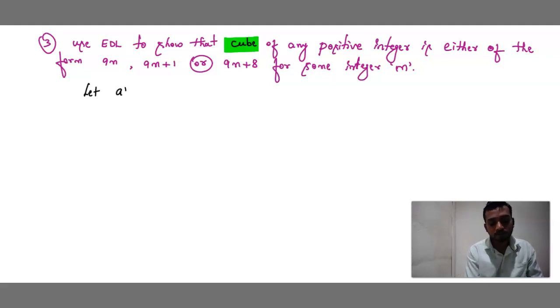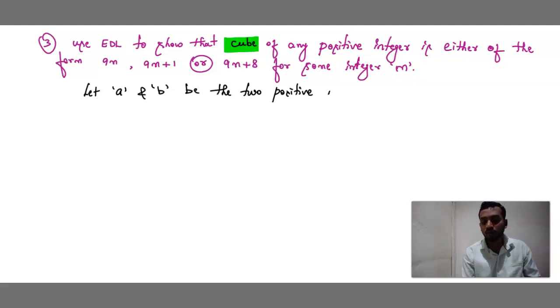Now let A and B be two positive integers. Here he has not mentioned whether it is odd or even. It means we have to consider consecutive terms. Let A and B be two positive integers.